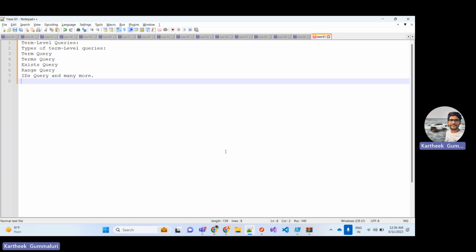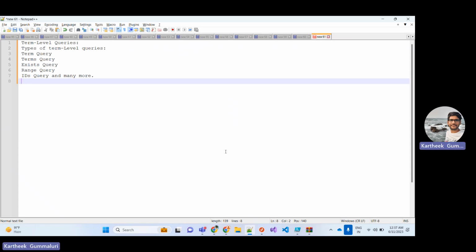Suppose we store personal information in an index, with first name, last name, age, date of birth, phone number, etc. If our manager asks us to retrieve the documents whose age is between 35 to 40, or whose age is equal to 35, then term level queries come into the picture.